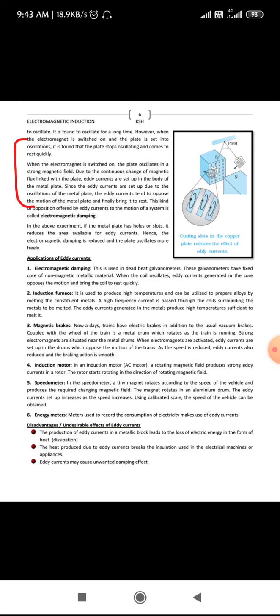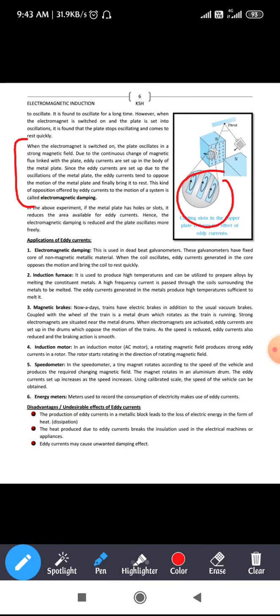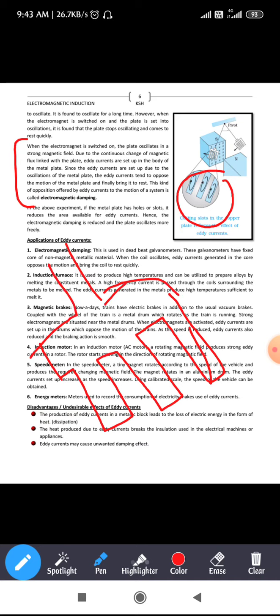It is said in the next case that if the pendulum is attached with a metal plate which has holes or slots, you can see it in the figure, I just highlighted that. It is like this. If some slots or holes are made, what happens? The change in magnetic flux linked with this pendulum decreases, right?